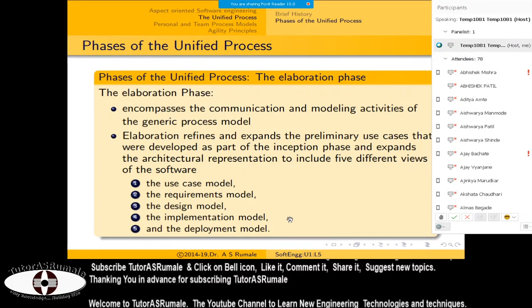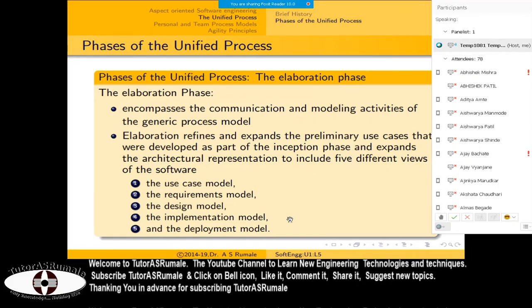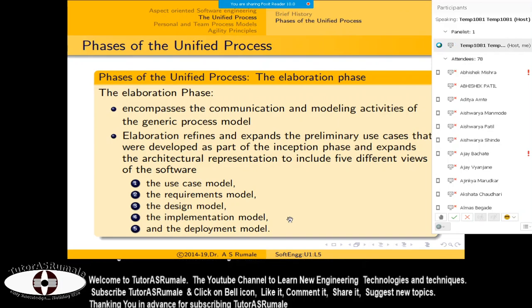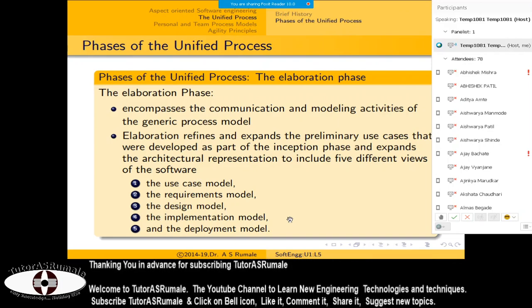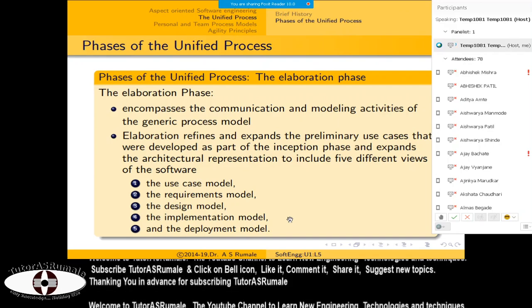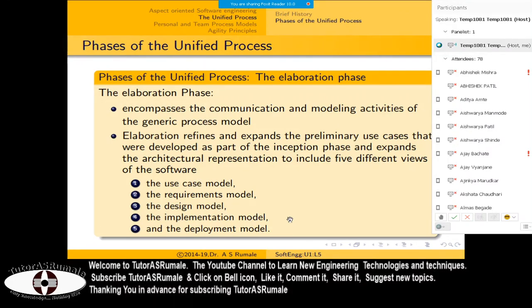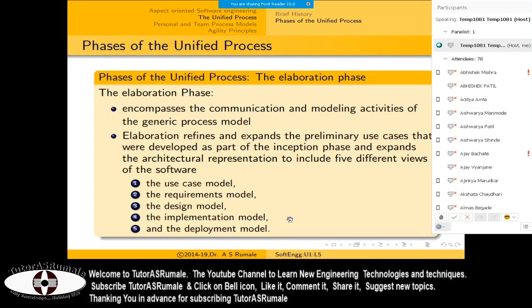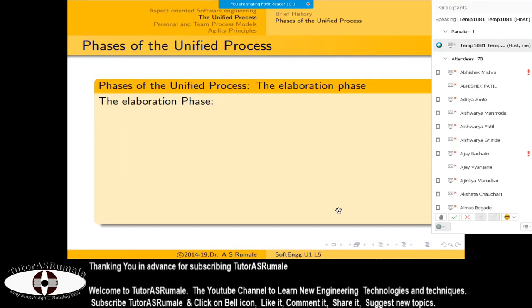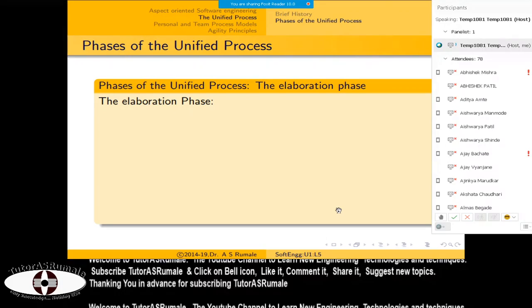And last is the deployment model, or how your system will be deployed: where the server will reside, where the database will reside, where the client will reside. All those things are considered in the deployment model. So these five models are used in the elaboration phase.